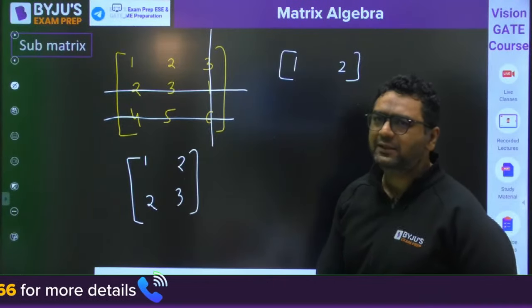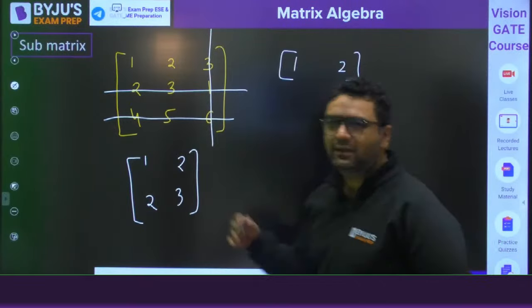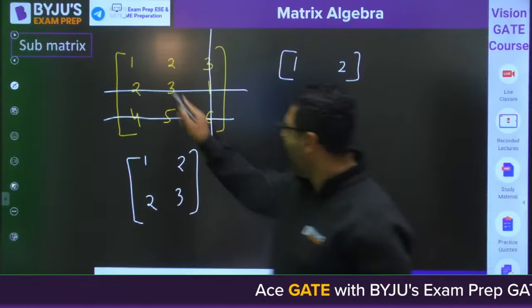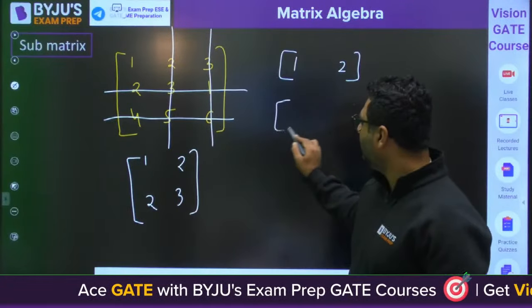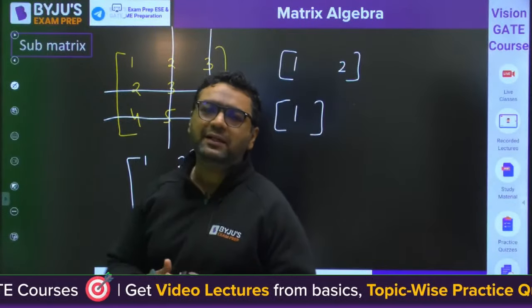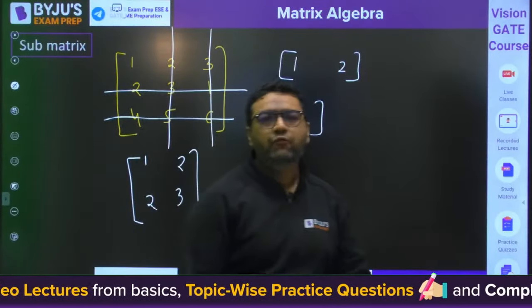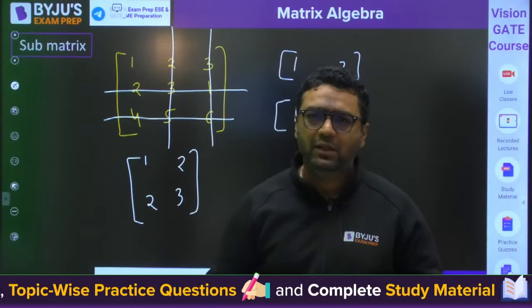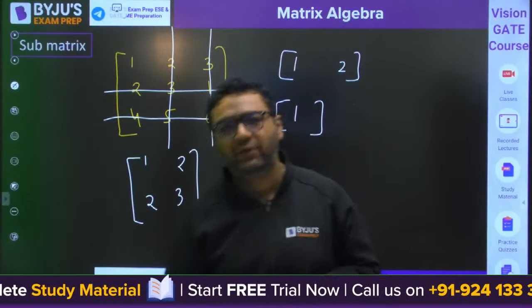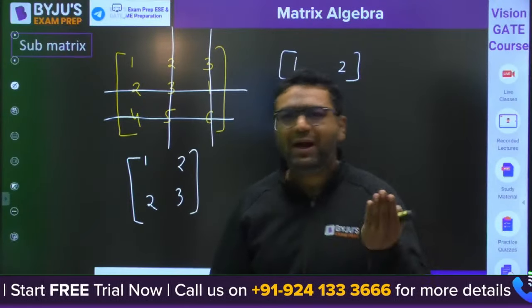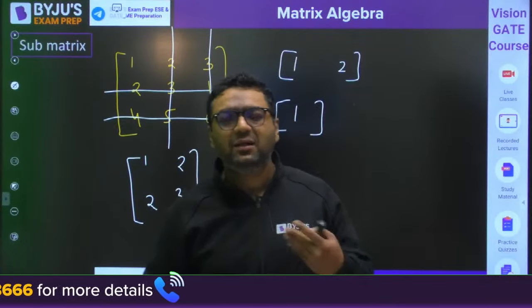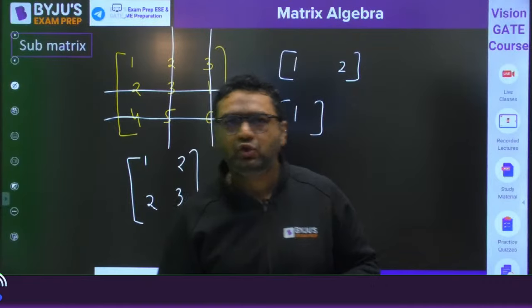Aspirant, this is not a minor. If I delete this also, then we have this as a submatrix. So a submatrix is the part of a matrix which we obtain by deleting some of the rows or some of the columns of a given matrix. Yes, in terms of minor we will see it, aspirant. Actually, when we talk about the minor, it is said in terms of determinant. So that also we are going to see.